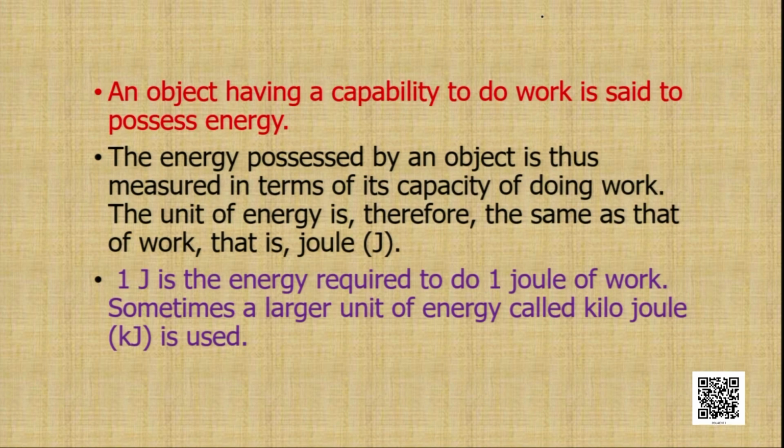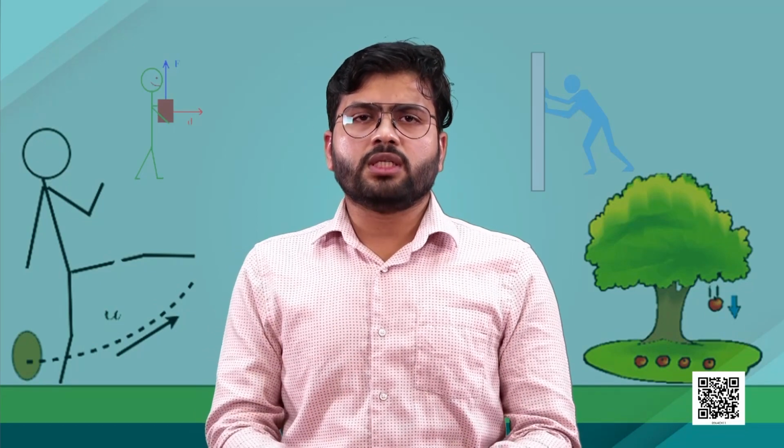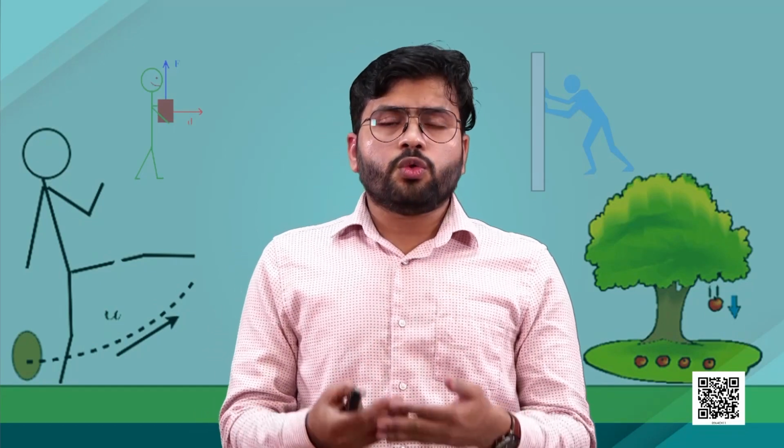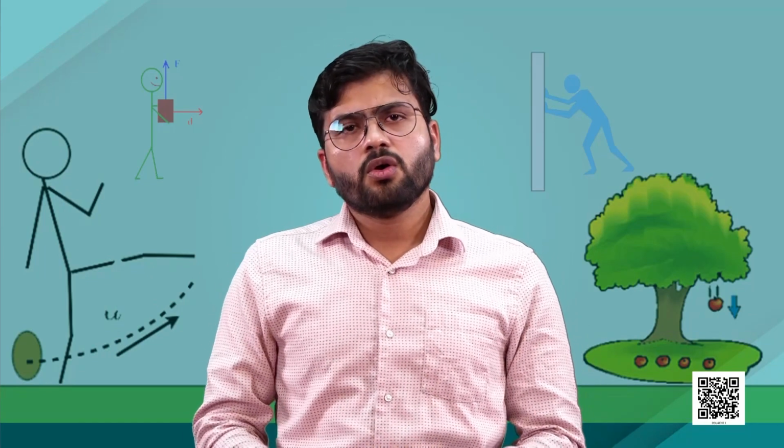And as you know, the unit of energy will therefore be the same as that of work, and the unit will be joule. So, in our day to day life we can say when we do work, energy is transferred from one object to the other, or in order to do certain work we need energy. That is why work and energy both have the same unit.